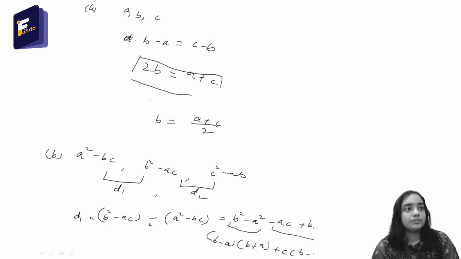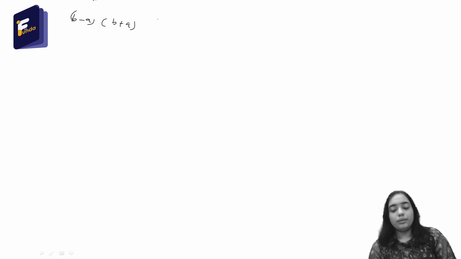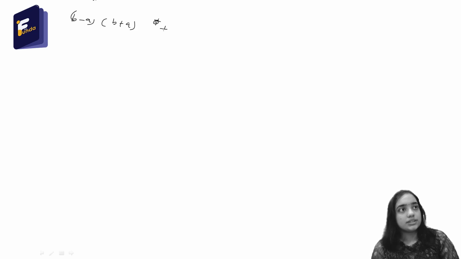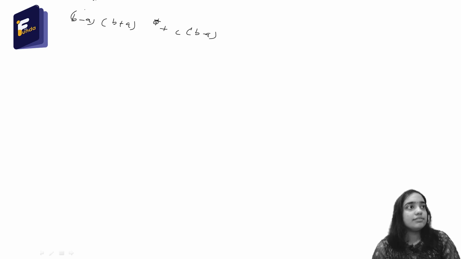So the previous expression was b minus a into b plus a plus c into b minus a. From here I will take b minus a common, then it will be a plus b plus c. So this is equal to D1.